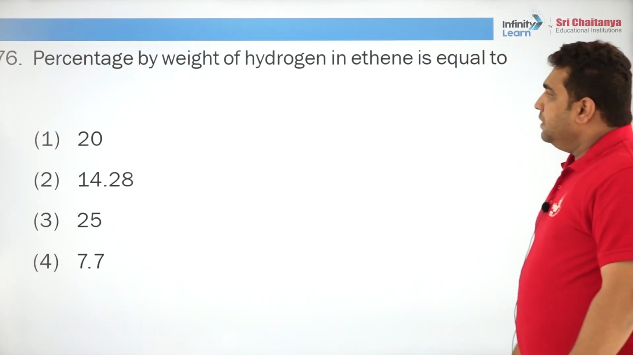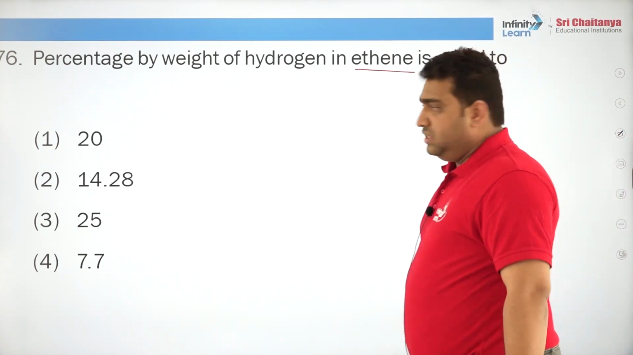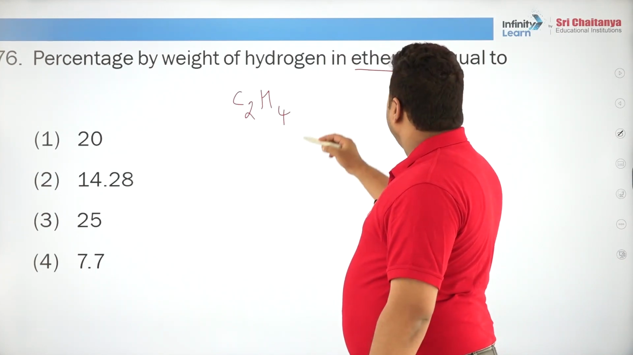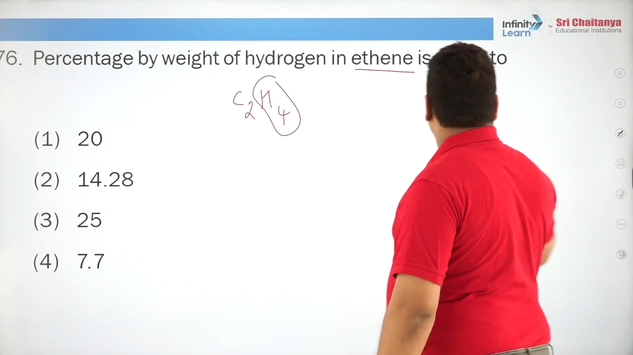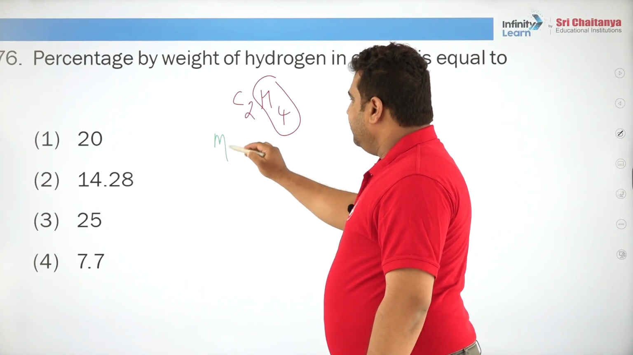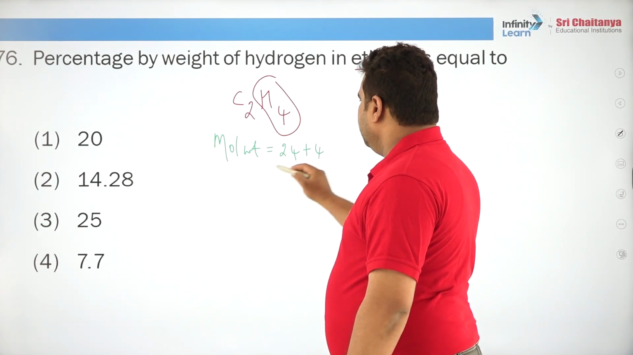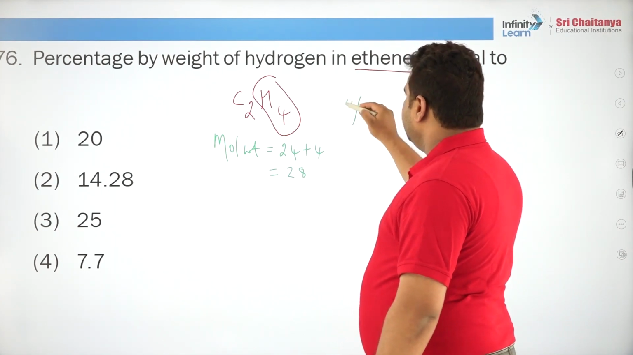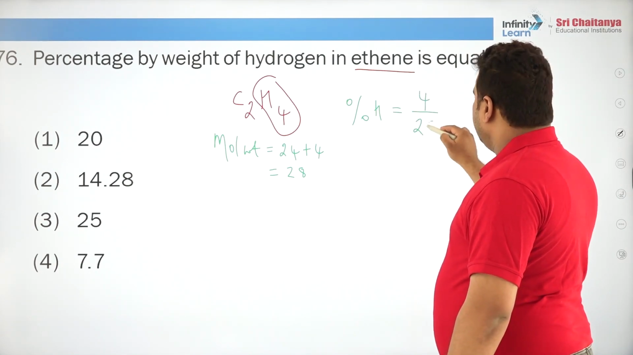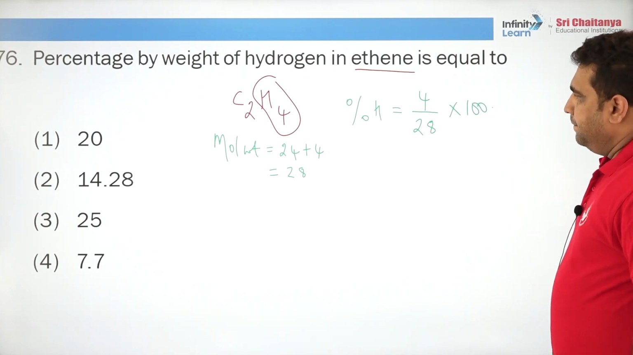Okay. Percentage by weight of hydrogen in ethene is equal to, ethene formula how much? C2H4, percentage of hydrogen, correct. So here, what is the molecular weight? Just now we have found, carbon is 24 and hydrogen is 4, total 28. So percentage of hydrogen is nothing but the contribution of hydrogen, 4 by 28 into 100. You will get your corresponding answer.